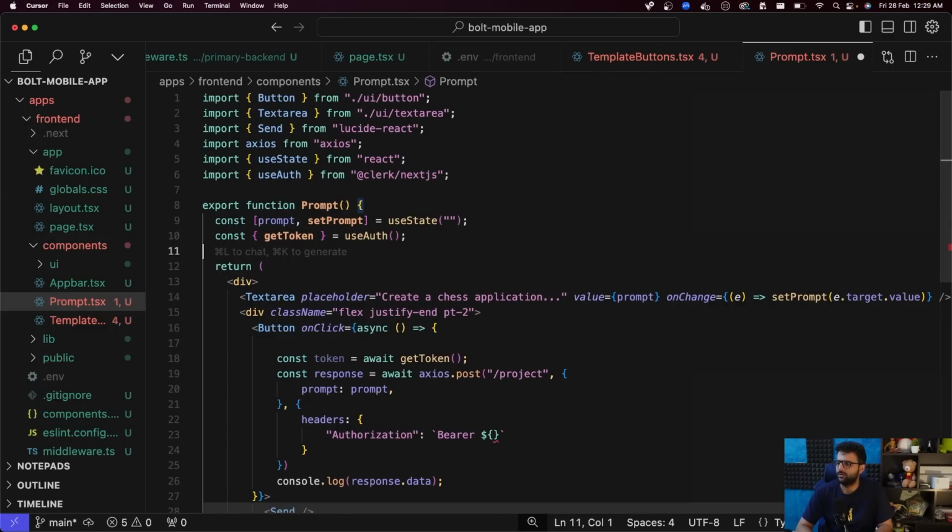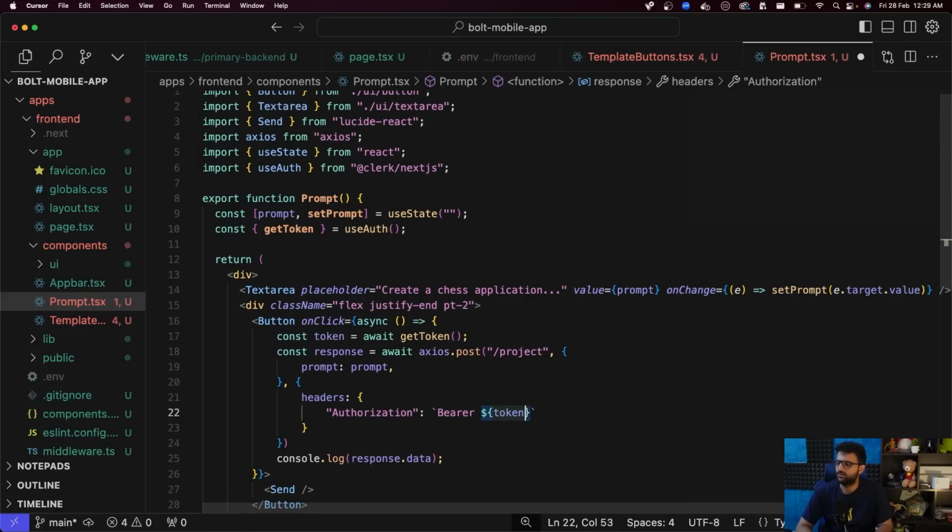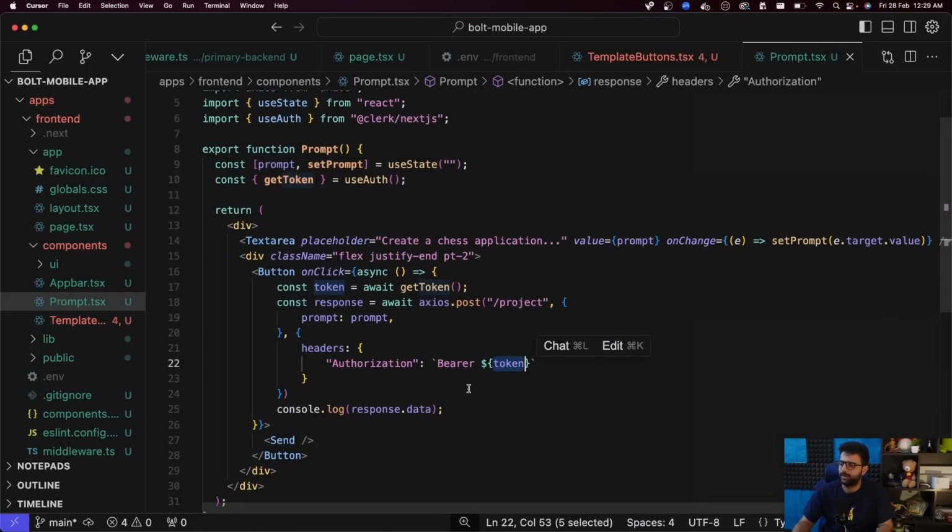Yeah, there we go. So there's this hook called useAuth that Clerk provides you. It gives you a getToken function. We call getToken over here, we get back the token, and this is the token that we're going to pass to the backend. And we'll hope that the backend is able to decode this token and the middleware works as expected.